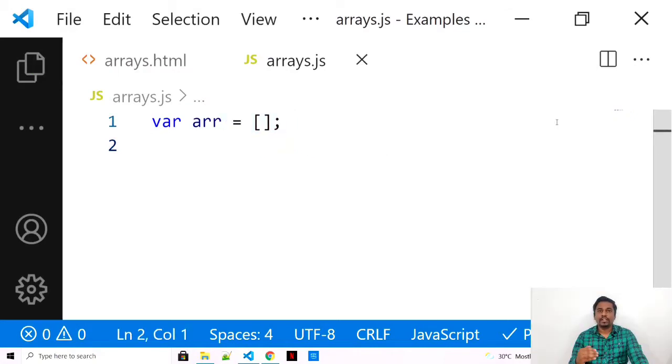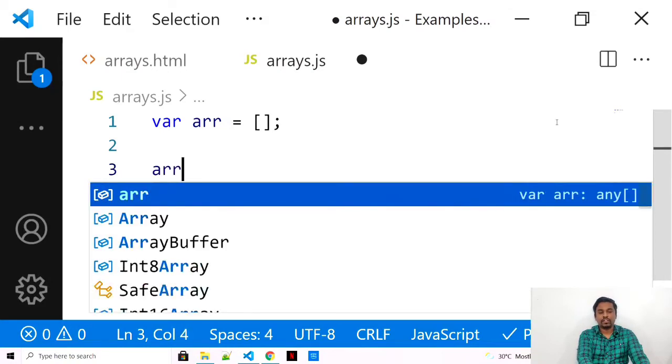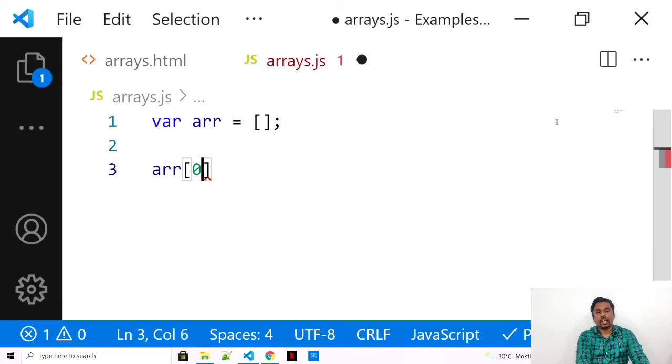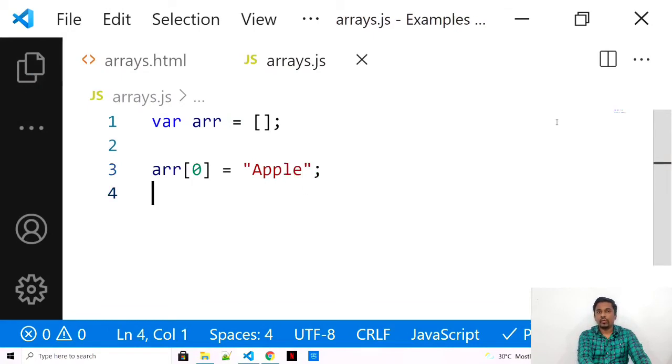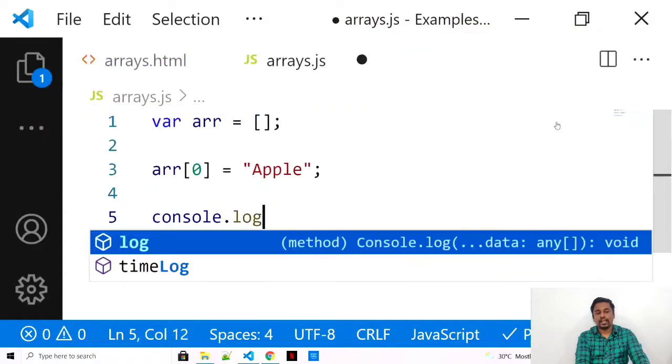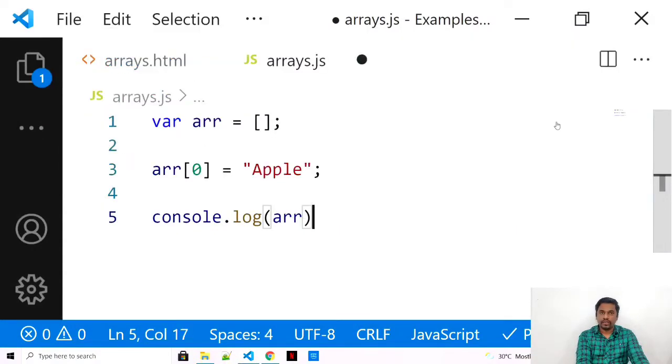Now if I want to put some values dynamically into this array, we use some functions and properties. You can even do this dynamically. Let's say on the 0th position I can store apple. Then I try to print this array directly in the console.